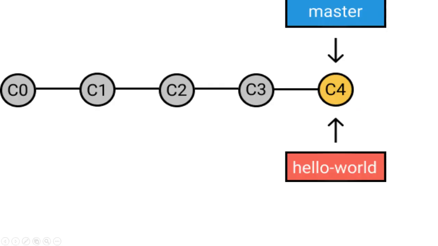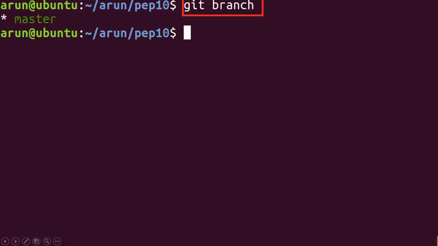Now if I have 5 commits over here from C0 to C4 and I'm working on the master branch, suddenly there is one new feature which I have to add in my software. Now instead of working on the master branch, what I do is I create a branch of the master branch, and in this case I have a hello world branch over here, and the hello world branch will have the exact file content which was present in the master branch, the C4 commit over here.